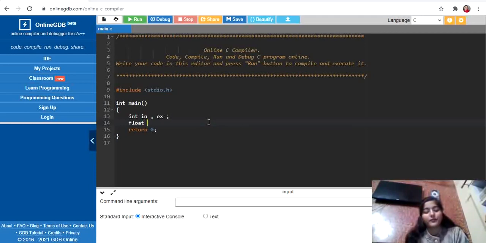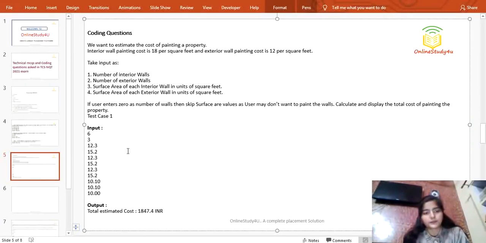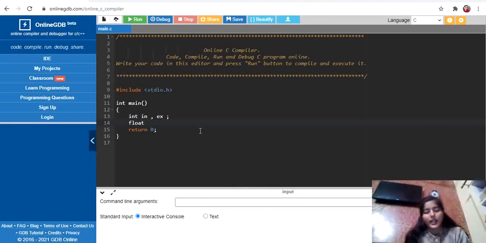And next thing what we have to do, so these two things we have to take an input. And okay, next we will take a variable cost to put the total cost in this particular variable, and let us initialize it with 0.